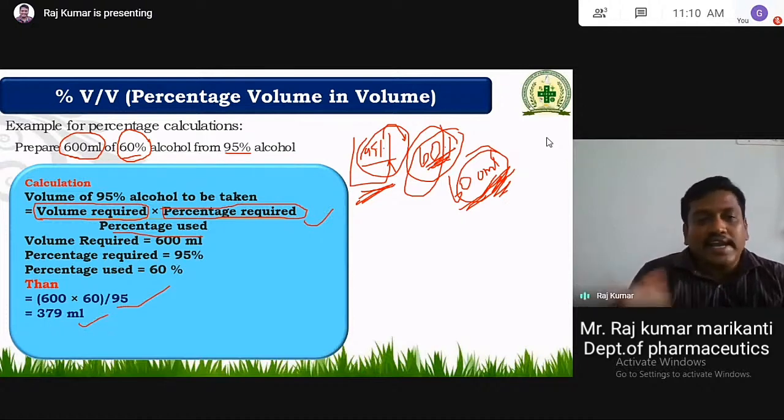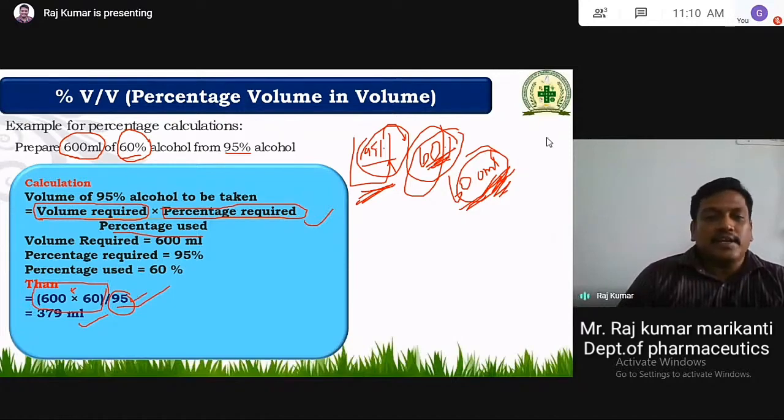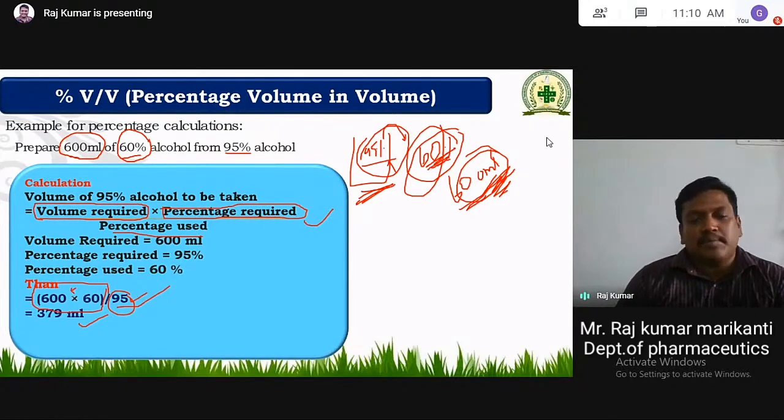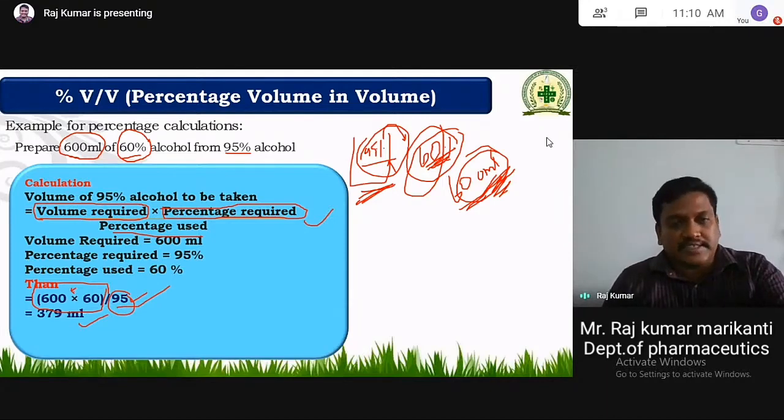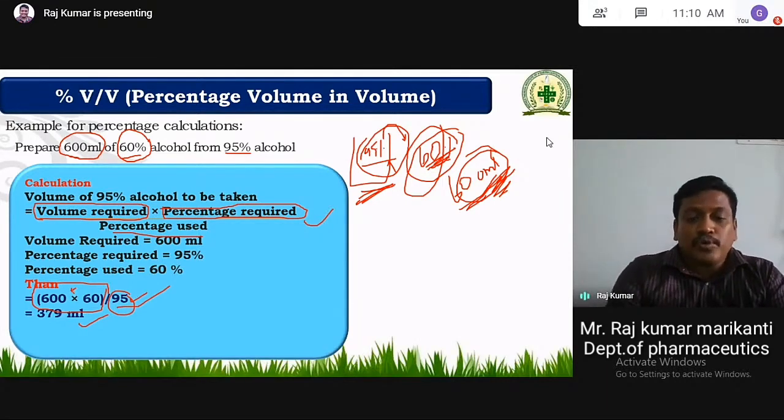But some students while calculating do some mistakes, like if it is having any plus, like 600 plus 60, then directly you go for 95, then in the calculator you will get a mistake. So you have to do up to here first, then get the answer and then divide. Then you will get a good answer. If it is a multiplication, there is no problem, you will get the same answer. But if it is an addition or subtraction, then you will get a problem. So one thing that you have to remember is additions and subtractions. So hope you understand this.